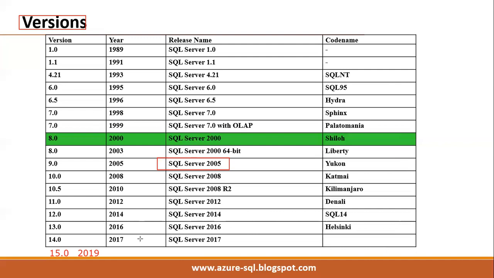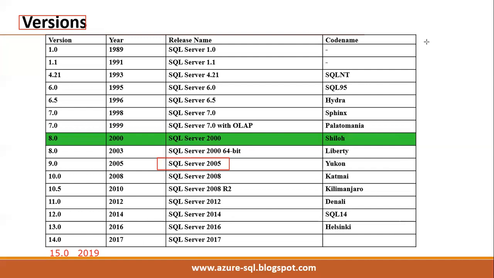Tomorrow in the industry, we will work with different versions. That's why in the interview they will ask what features are there in 2019, 2016, 2017 for DBAs. Generally we have development related features, BI, business intelligence related features, and admin related features, DBA related features, different types. But we should know our DBA related features only, administration related features only.